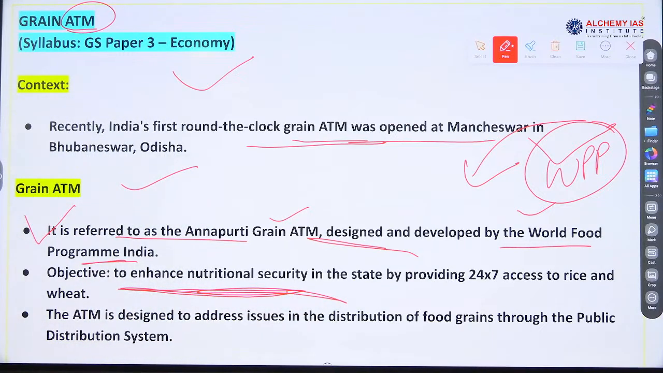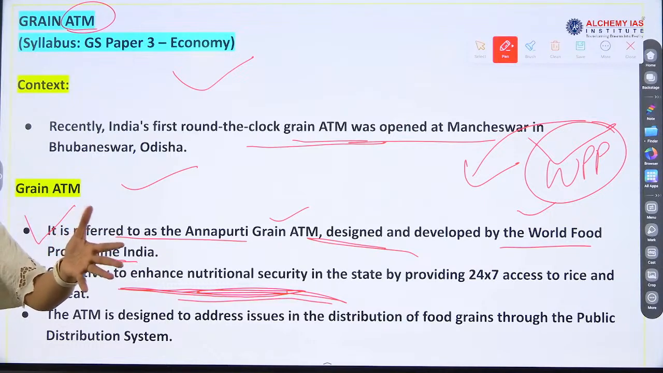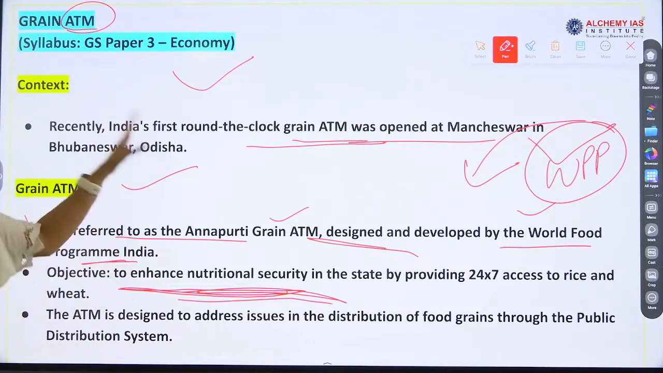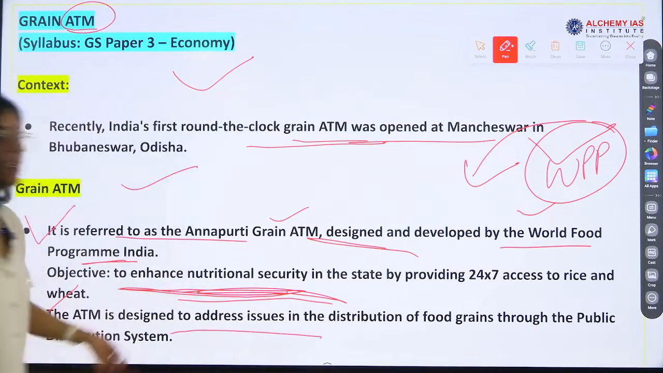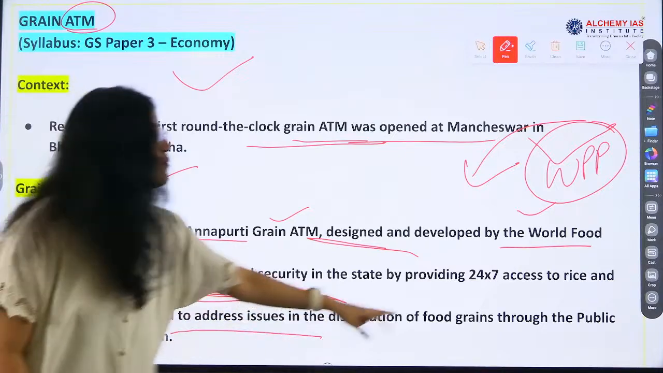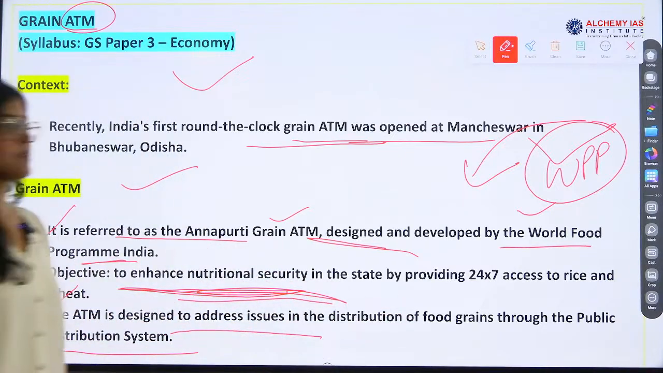Nutritional security. I told you last week also that nutrition is always in news, right? So again, nutrition is in news. Nutritional security in the state by providing 24/7 access to rice and wheat. So this is the first initiative. This is the pilot project. Then it will be introduced in other states also. Now it is being launched in Odisha and other states will also apply. Now the ATM is designed to address issues in the distribution of food grains through PDS.